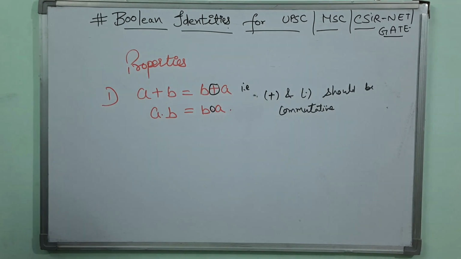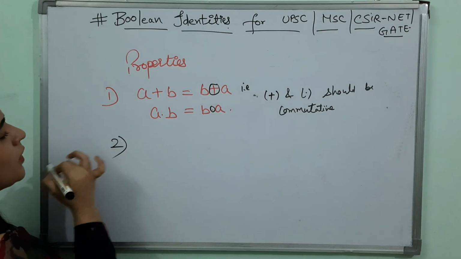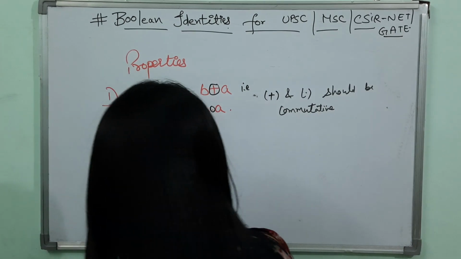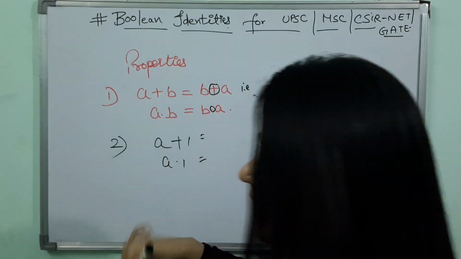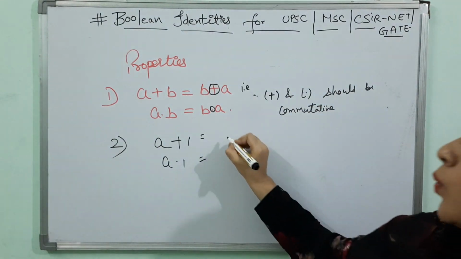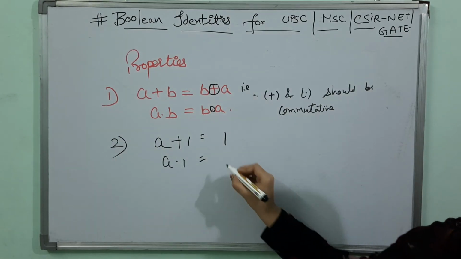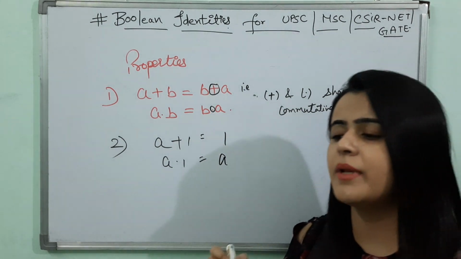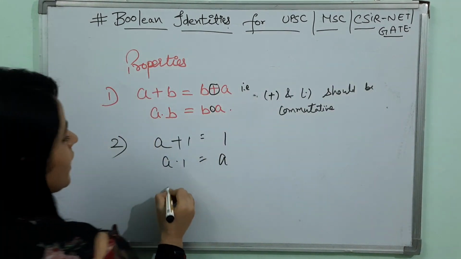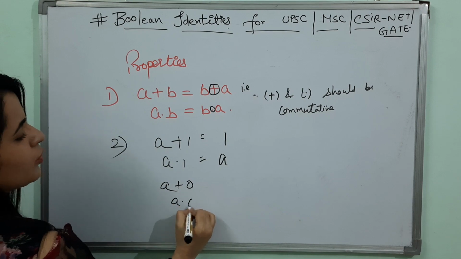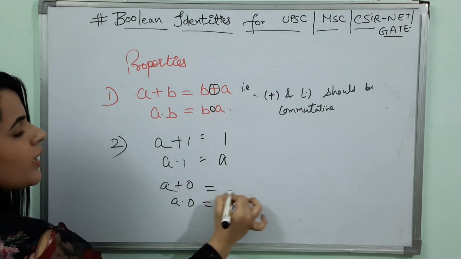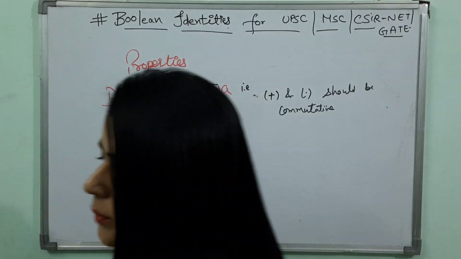Next is what? A plus 1 is equal to 1 and A dot 1 is equal to A, obviously the multiplication factor. Then A plus 0 is A and A dot 0 is 0. That is your second property.